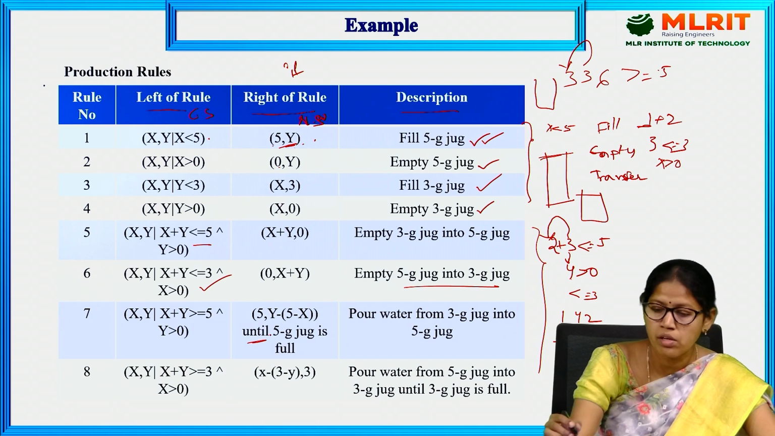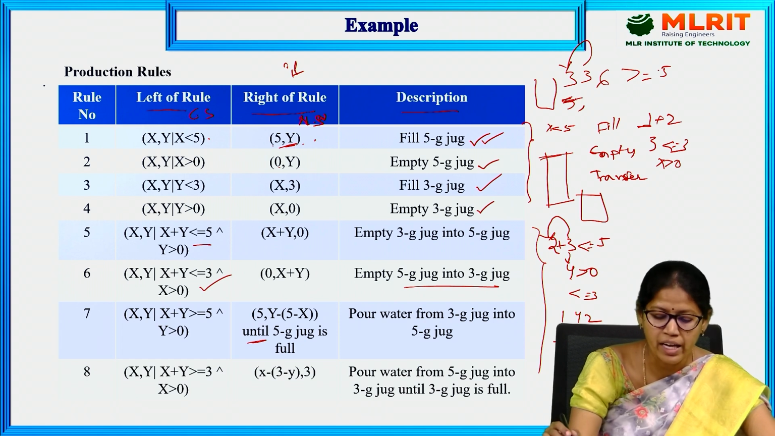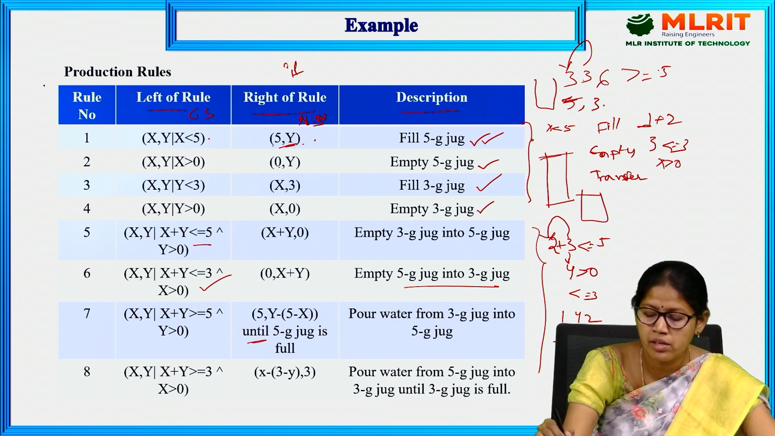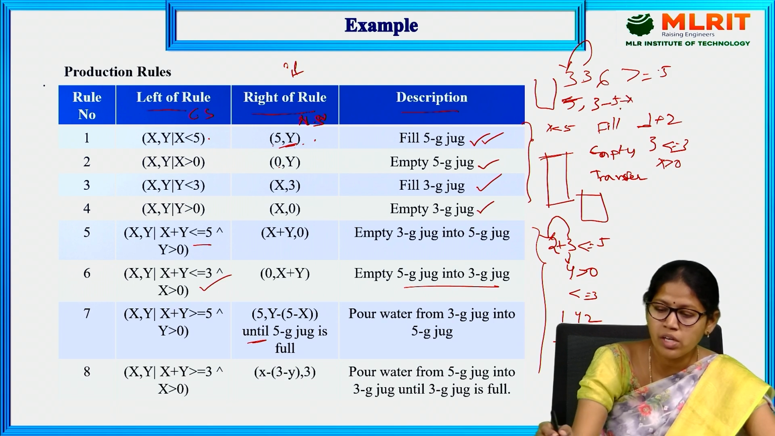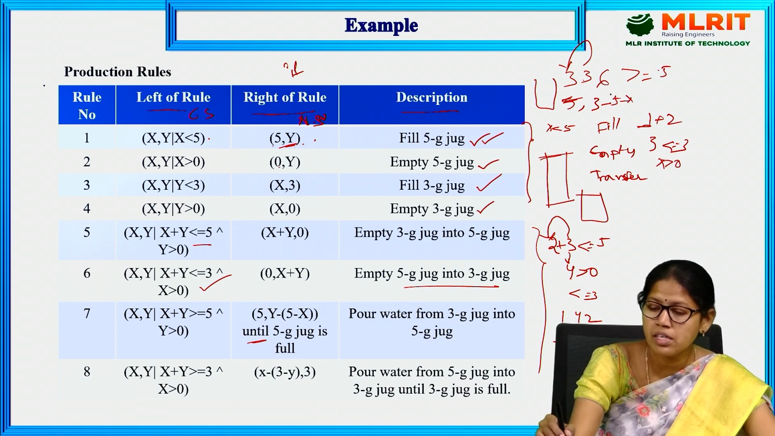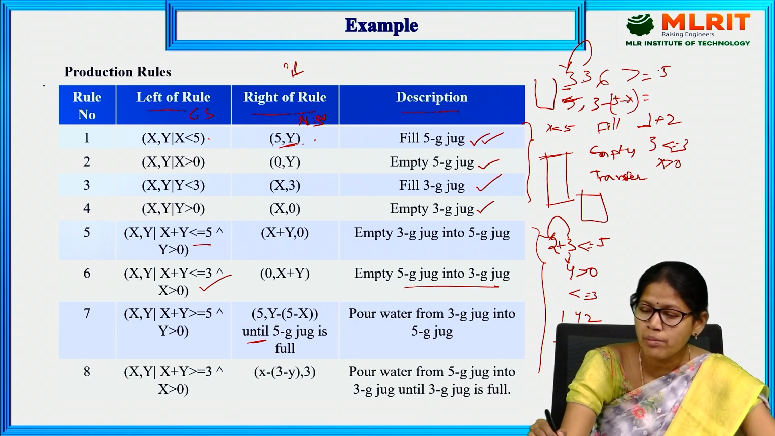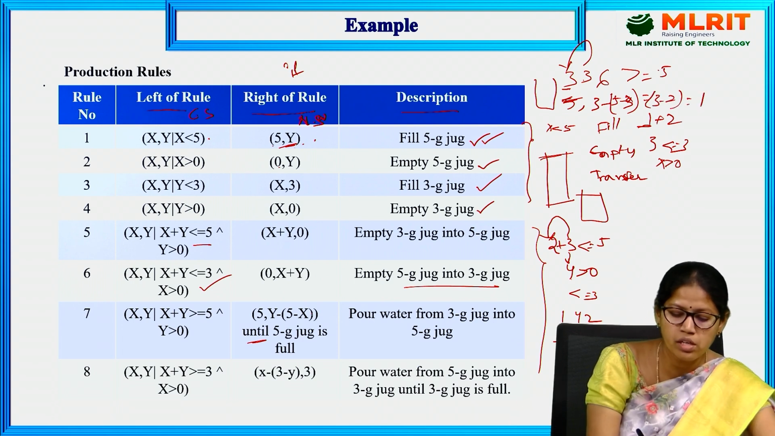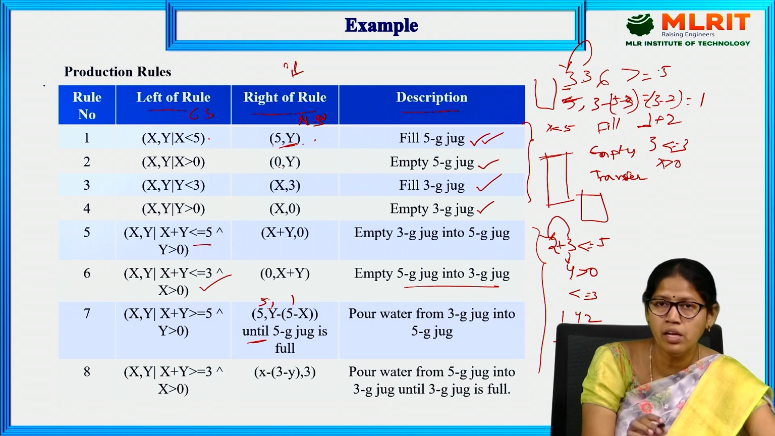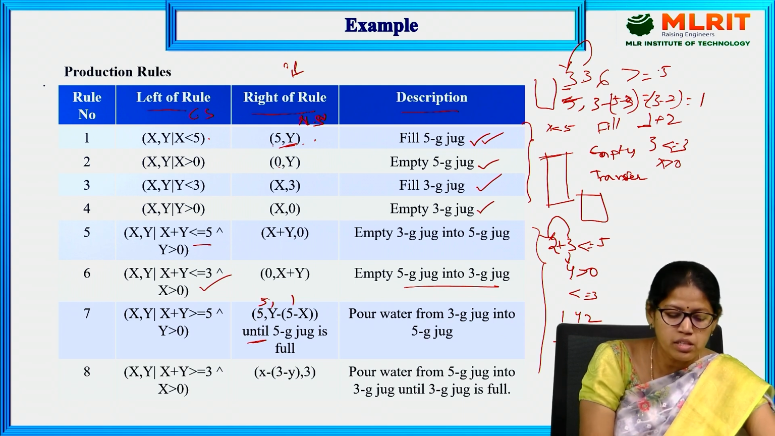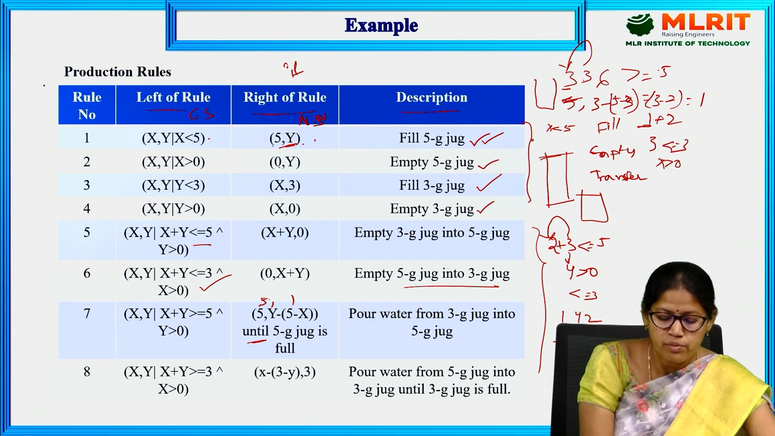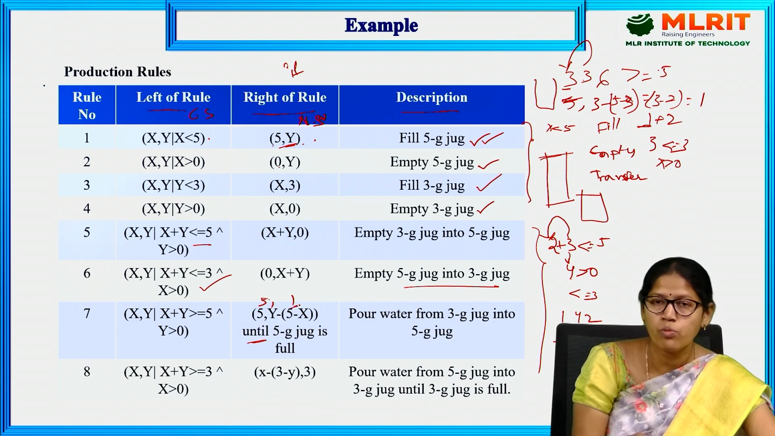Let's look at this one. After filling from the 3G into the 5G, X contains 5, comma, Y is 3 minus (5 minus X). How much water can we pour into the 5G jug? That is 5 minus X. X already contains 3. So 5 minus 3 is 2. 3 minus 2, it contains 1. Here, 5, comma, 1. This 5G contains 5 and the 3G contains 1.